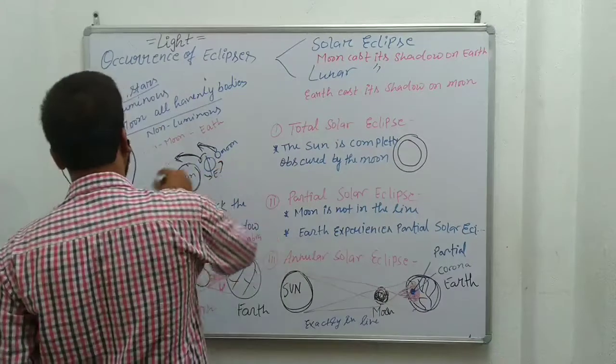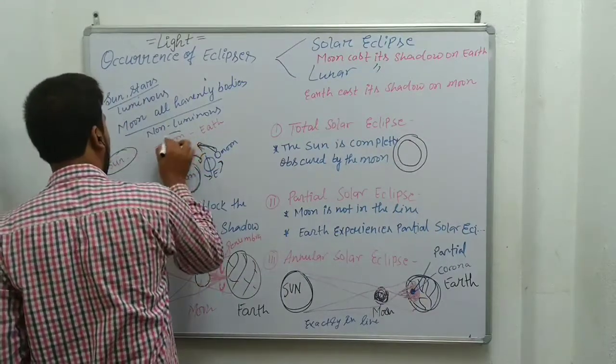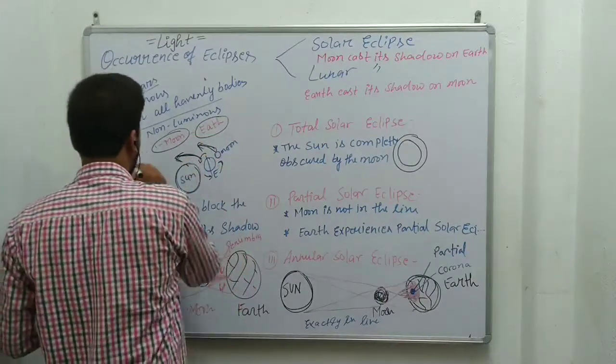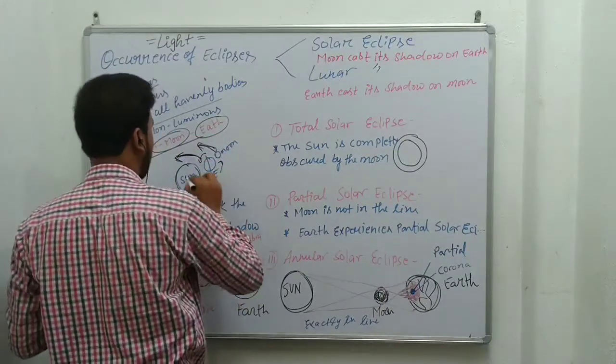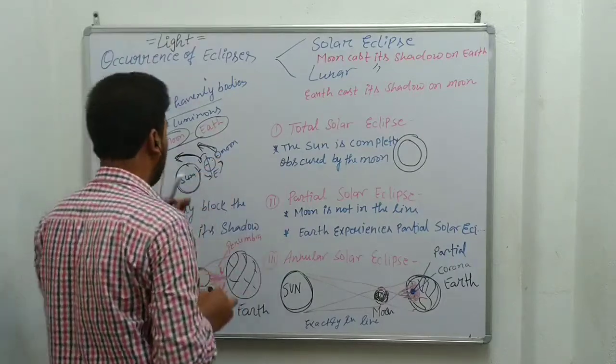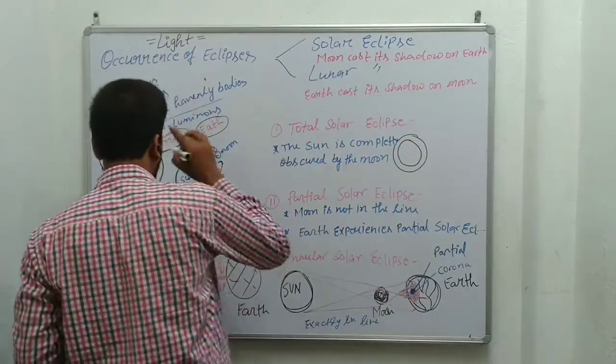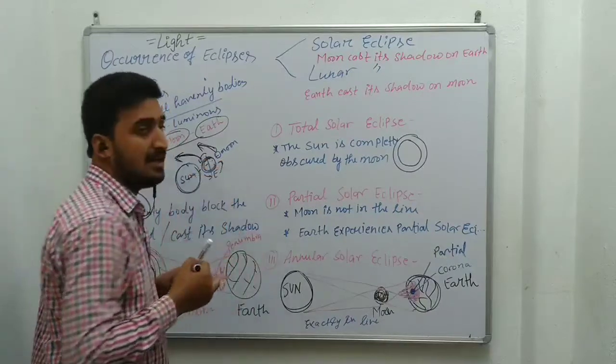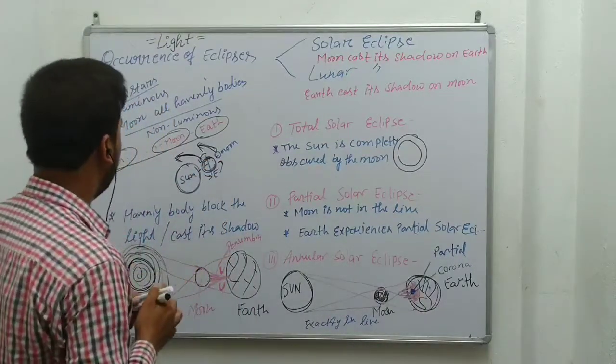So this is the sun in the center, the earth is continuously revolving around the sun, and the moon is revolving around the earth. When these three bodies, sun, moon and earth, come in a single line, they cause casting of shadow on each other. That's why the formation of an eclipse is possible.